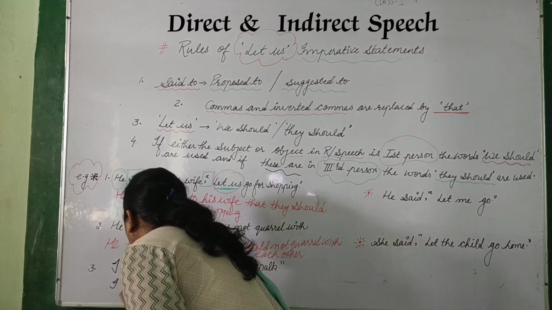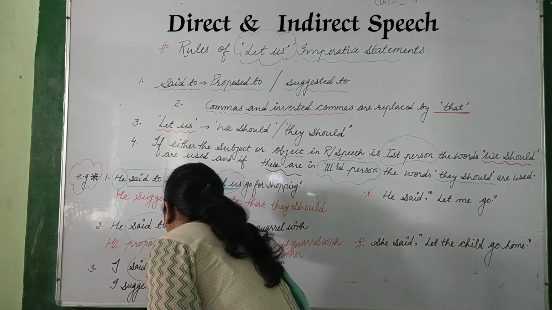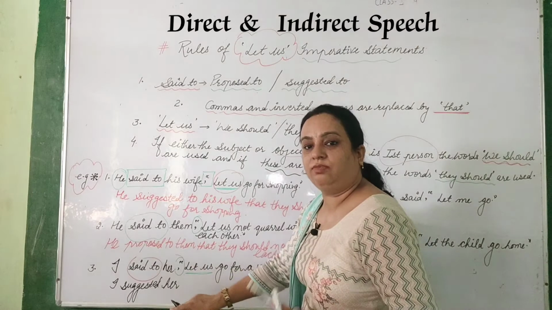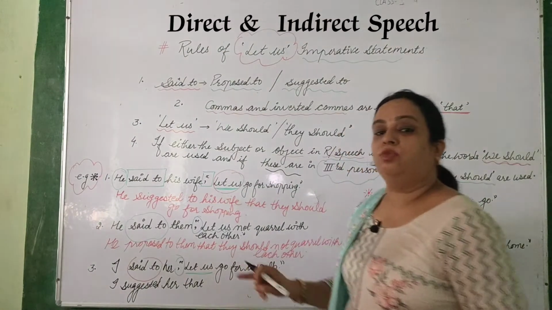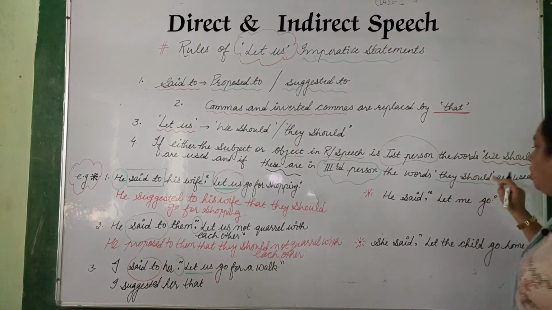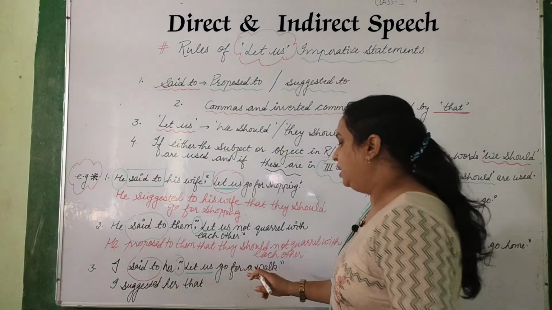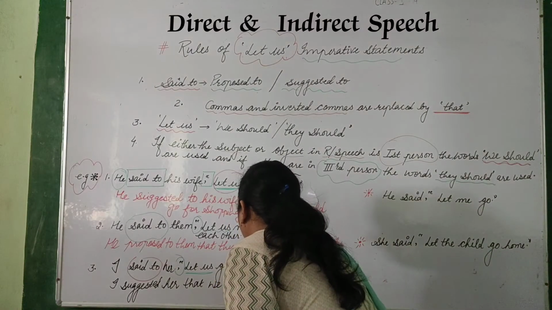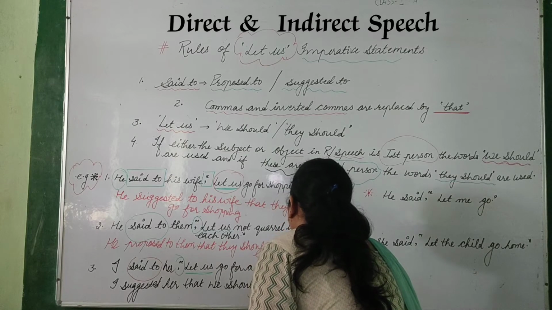So I said to her. This is I suggested her or proposed her. So I am taking here suggested her. I suggested her. Clear? Now this is commas. We have to remove that. Now this "let us" we have to change into what? We should or they should. Because this is I here, which is first person. So we will write down here what? We should. Clear? That we should go for a walk.